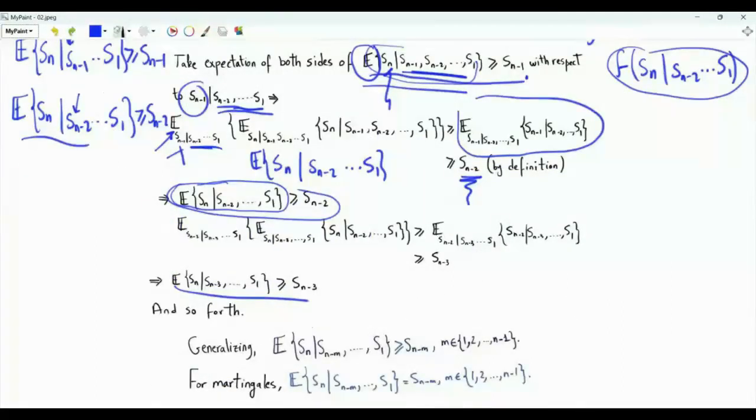Repeating this procedure, we obtain the following result. The conditional expectation of Sn given the random variables from S1 to Sn minus m is greater than or equal to Sn minus m. This is true for m equal to 1, 2, all the way to n minus 1. For martingales, this inequality becomes an equality.